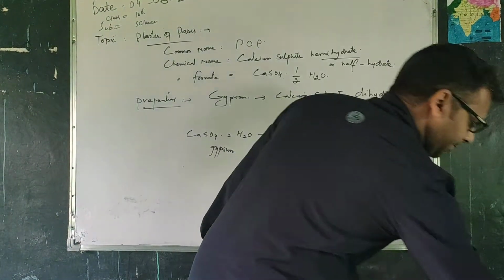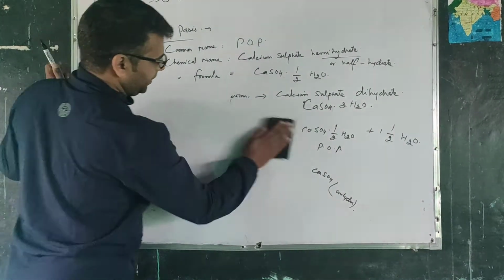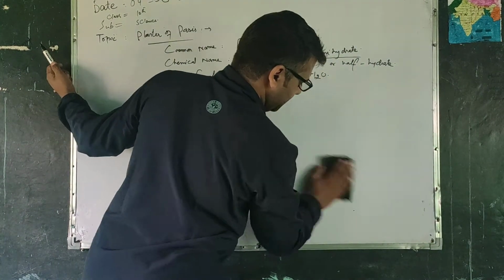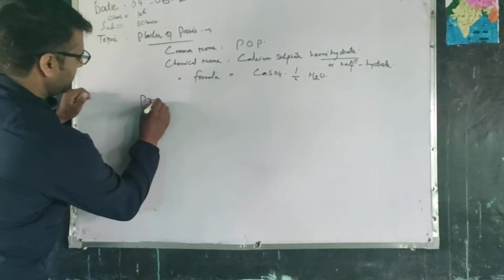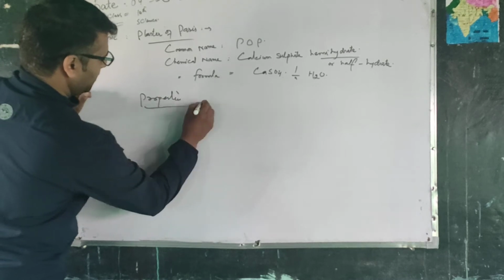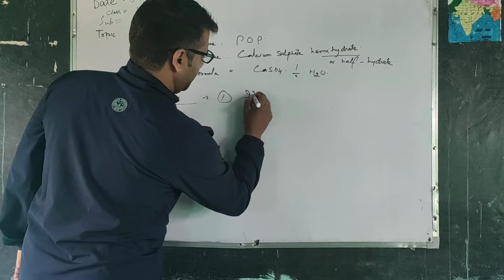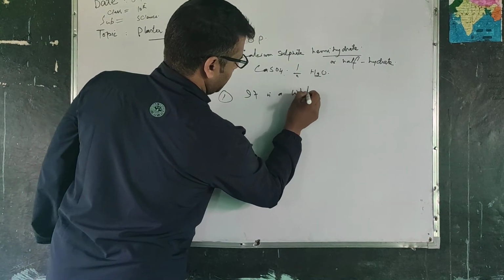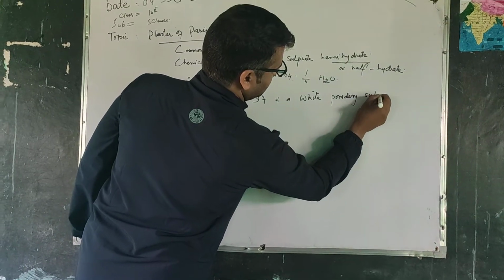Now this was the preparation of POP. What are the various properties of POP? It shows two important properties. The first property is that it is a white powdery substance.